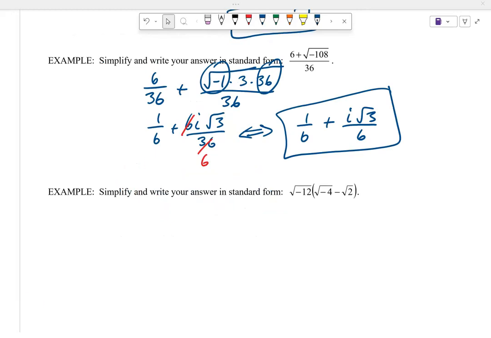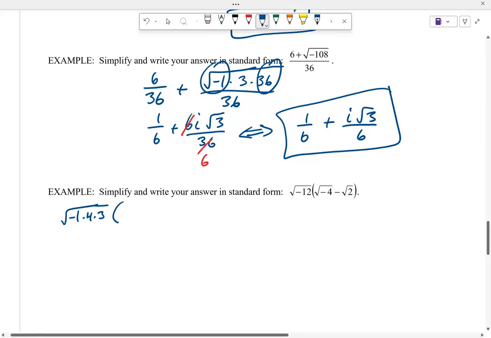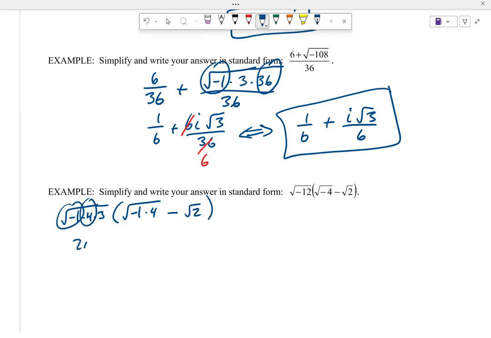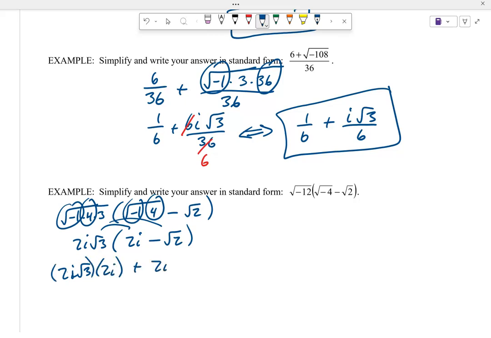Go ahead and simplify this one. We got square root of -12, so that's -1 times 4 times 3. Square root of -4, that's -1 times 4, minus square root of 2 is just square root of 2. So I got 2i root 3 times i times 2, so 2i minus root 2. Now I'm going to go ahead and distribute that. So I have 2i root 3 times 2i, root 3 times negative root 2.